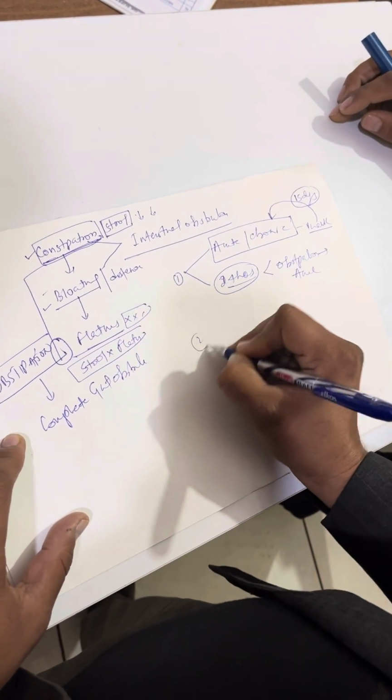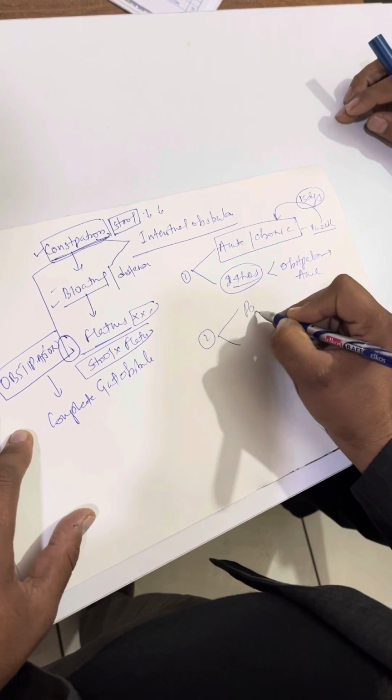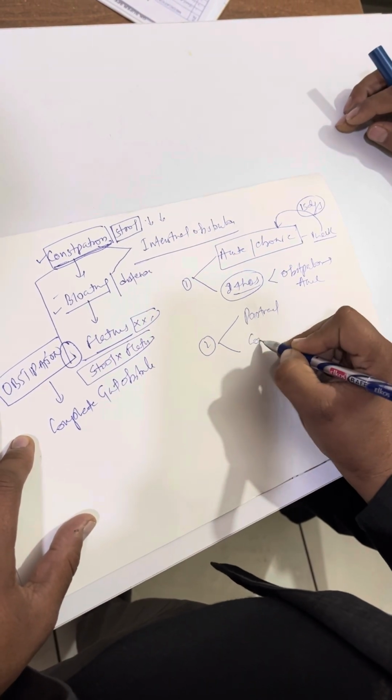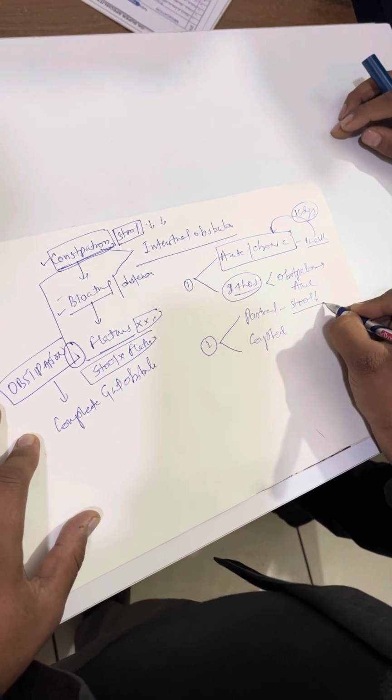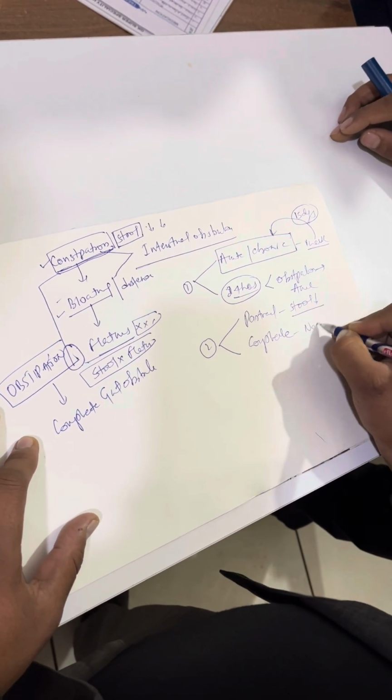Then another classification is partial or complete. In partial, the person will be passing stools in less quantity. In complete obstruction, not passing.